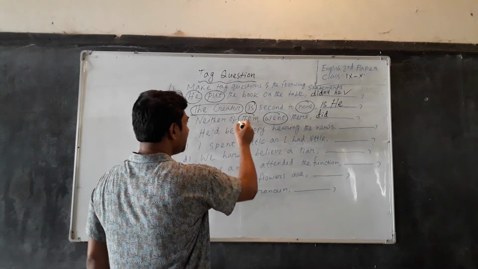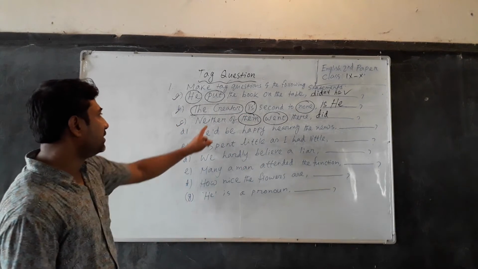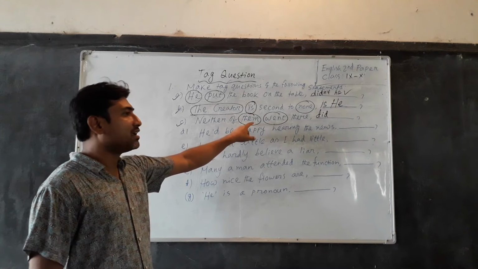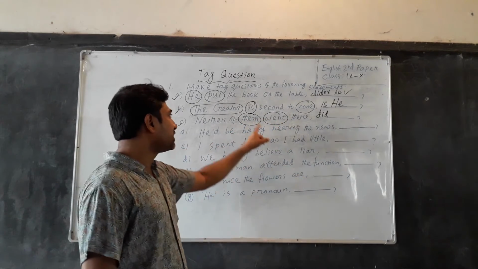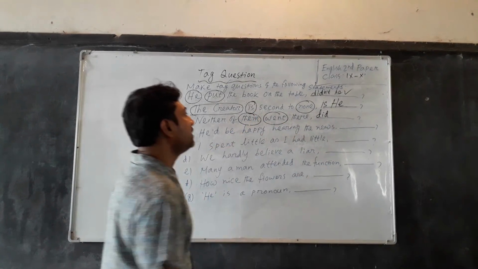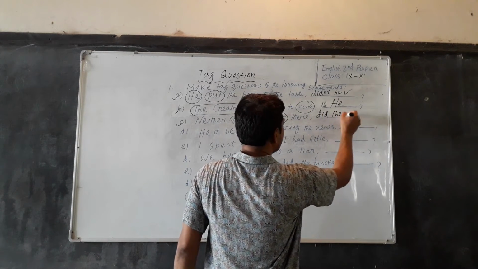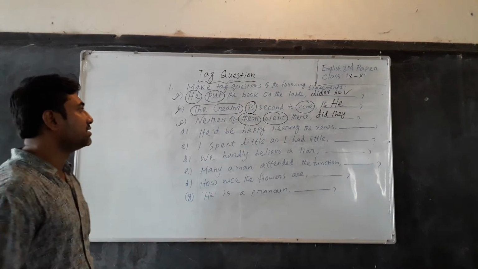Neither of them. Here them is in objective form, but the subjective form will be written there. Here them will be they. Dear students, did they is the tag question of this statement.